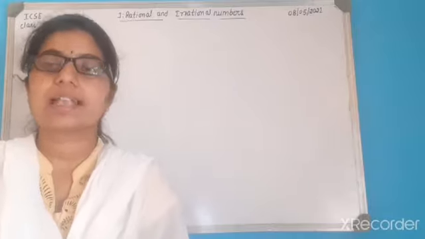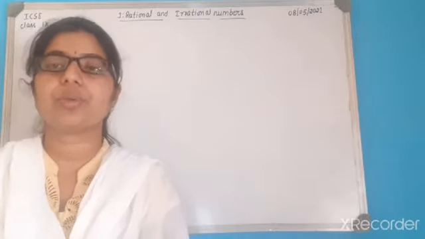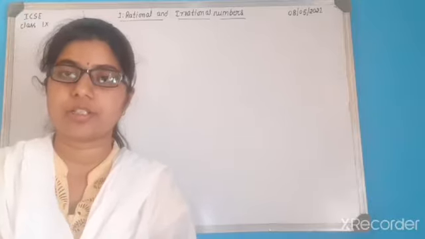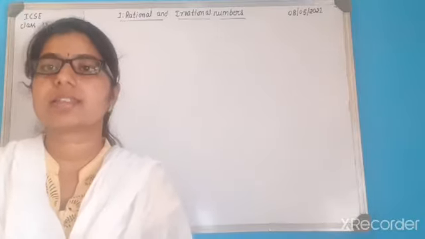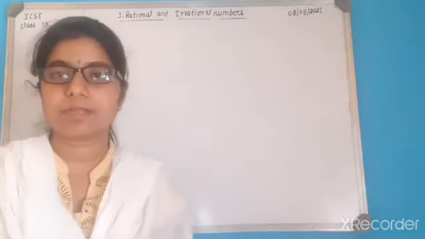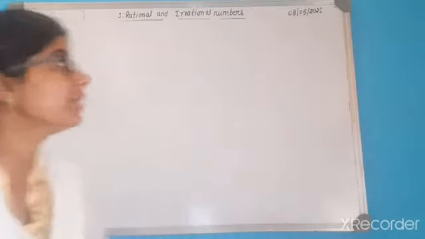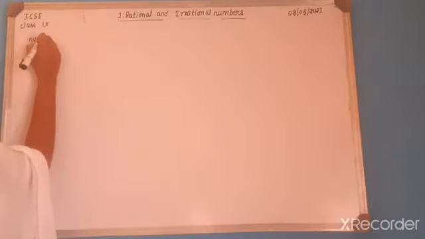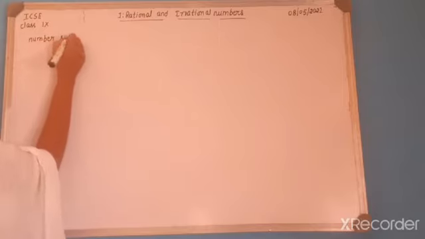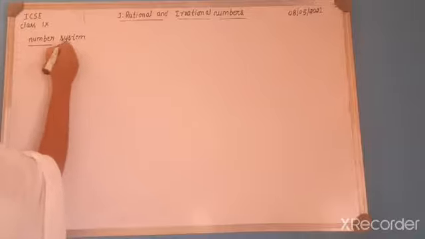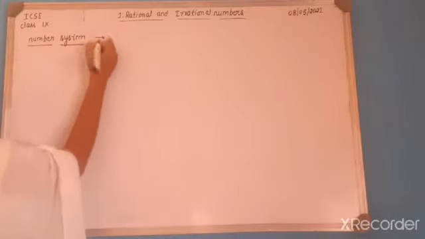So in today's class we are going to continue with the same topic, that is the rational and irrational numbers. So let us revise some concepts of the previous class along with additional concepts in today's class. So when you consider the number system, in the previous class we discussed the basics, but the number system is mainly categorized into two types.